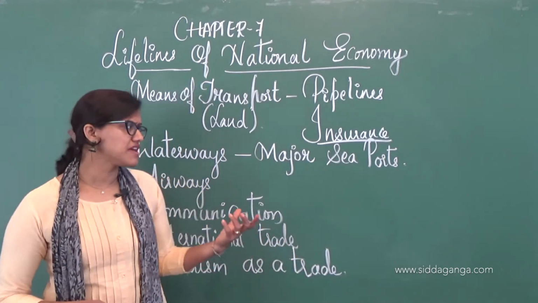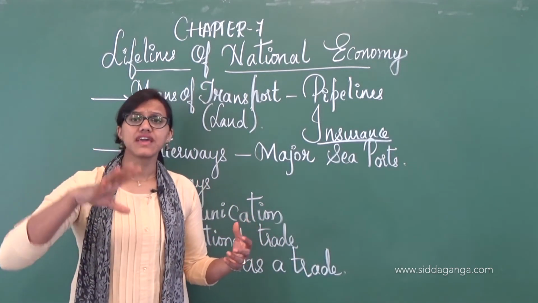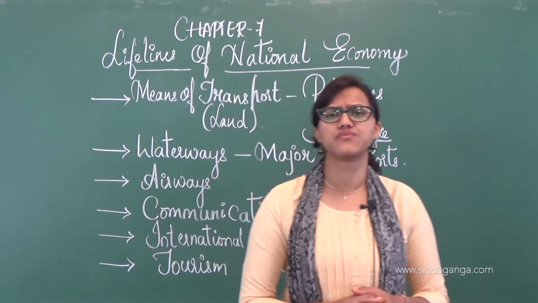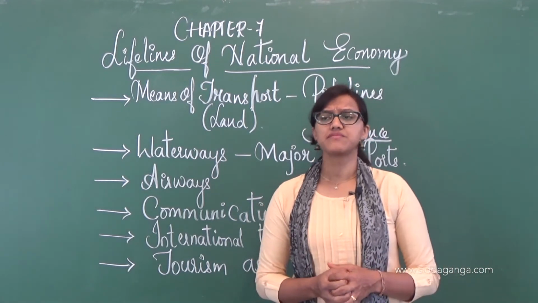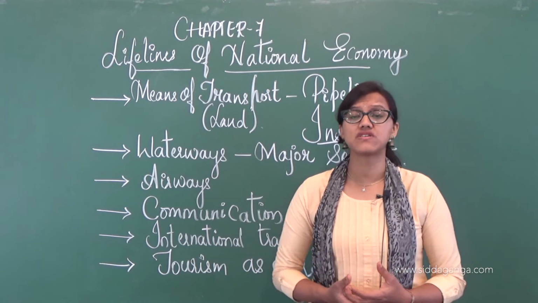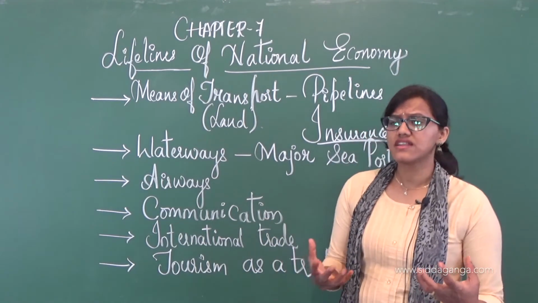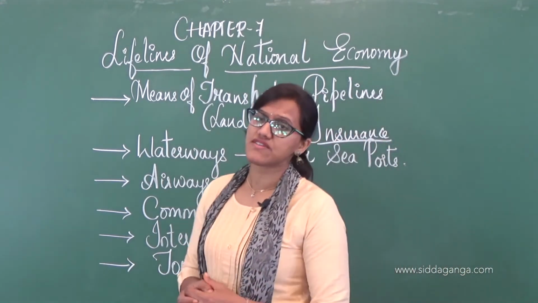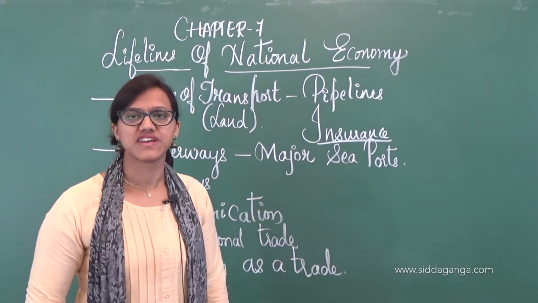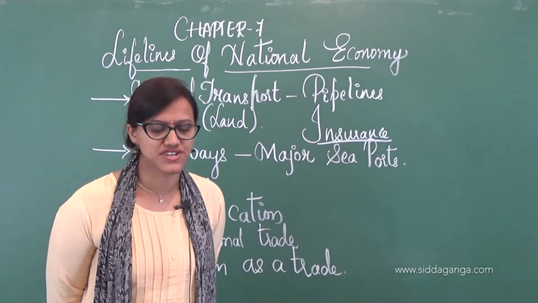If there was no transportation through airways, imagine how difficult it would be. People would not get sufficient materials, they would not get anything if there were no airways. But now it has become very easy, because we have airways as a means of transport.